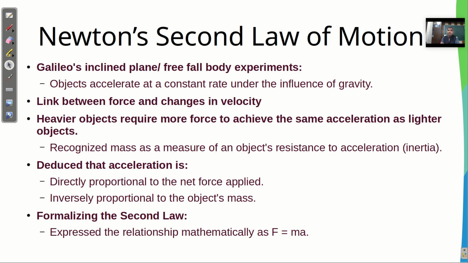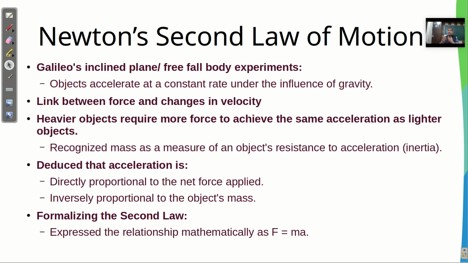If I look at all these facts, in Galileo's inclined plane experiments there is a link between force and the change in velocity. The more force is applied, the more the velocity changes. In the same way, there is a relation of mass with the applied force, because it's easier to accelerate lighter objects, and it becomes very difficult to move heavier objects.